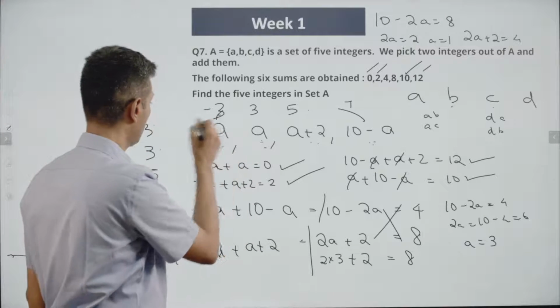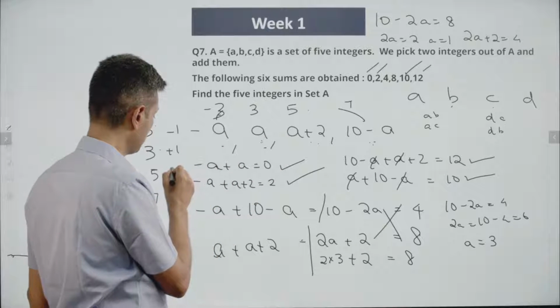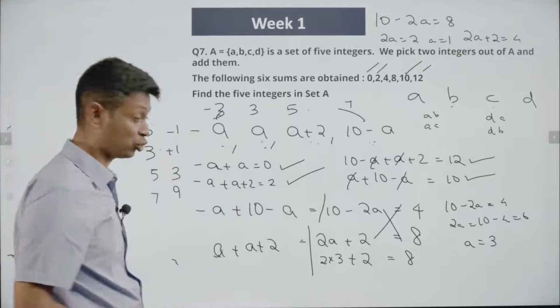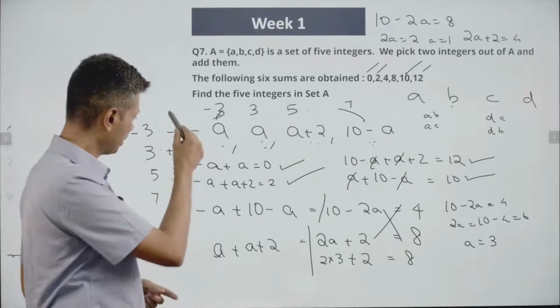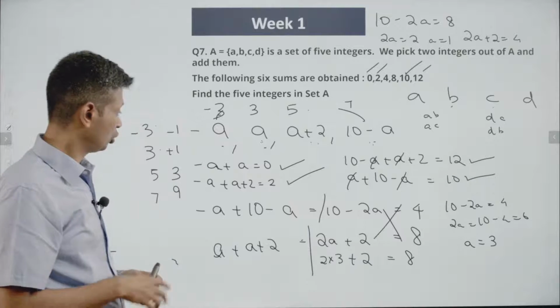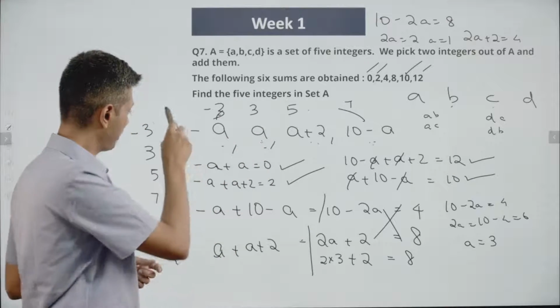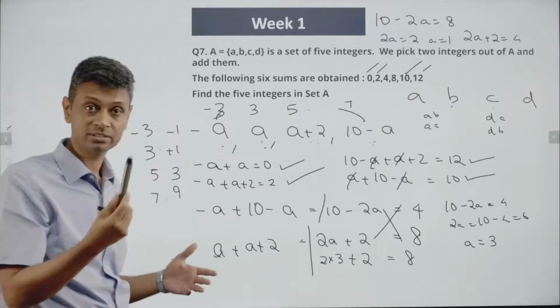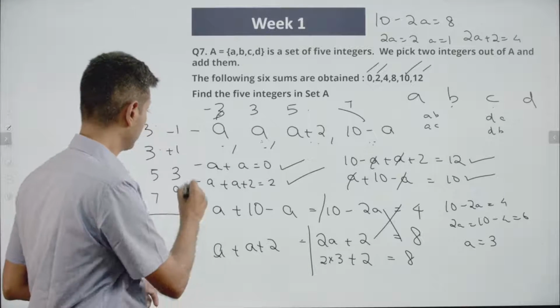A could be 1, or this is minus 1, plus 1, 1 plus 2, 3, 10 minus 1, 9. This also works. Let's check this. Minus 1 plus 1 is 0. Minus 1 plus 3 is 2. That works. 1 plus 3 is 4. That works. Minus 1 plus 9 is 8. That works. 1 plus 9 is 10. That works. 3 plus 9 is 12. That works. Or both of these are possible.